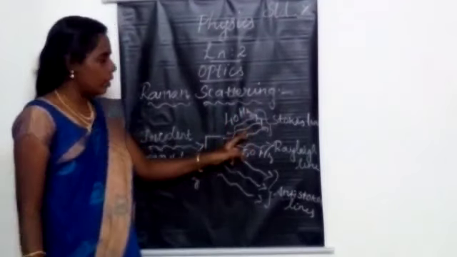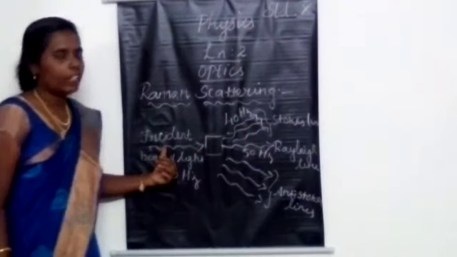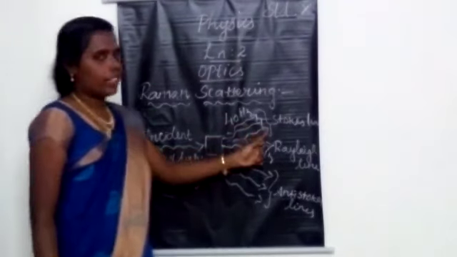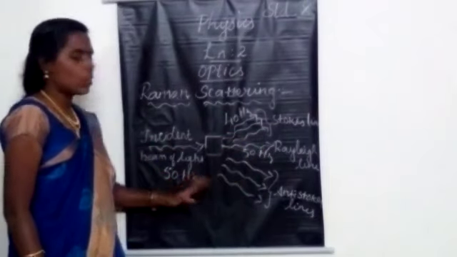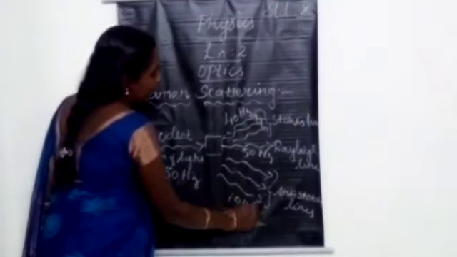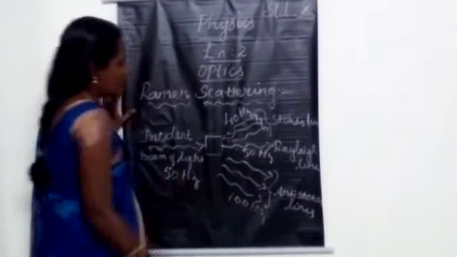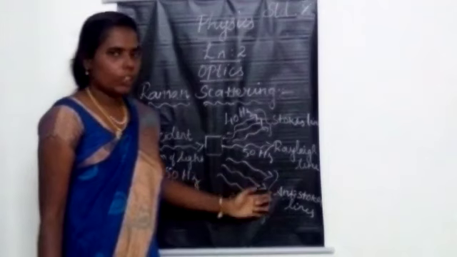A frequency lower than the incident light gives the Stokes lines, and a frequency higher than the incident light gives the anti-Stokes lines. Here the frequency may be 100 Hz or more than 50 Hz; that line is called the anti-Stokes line.